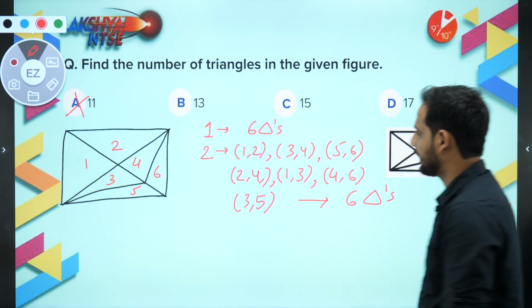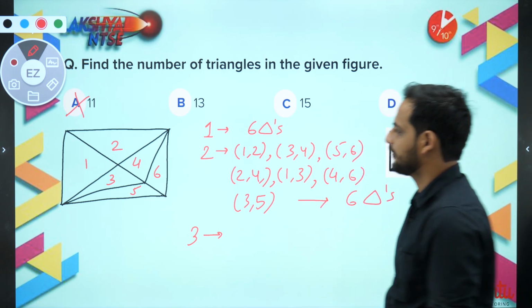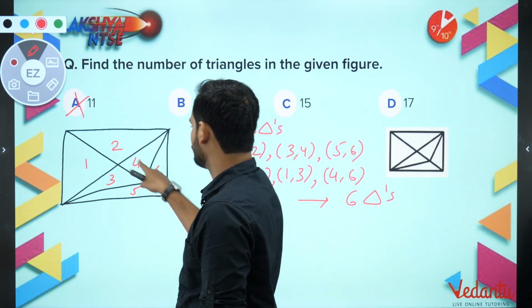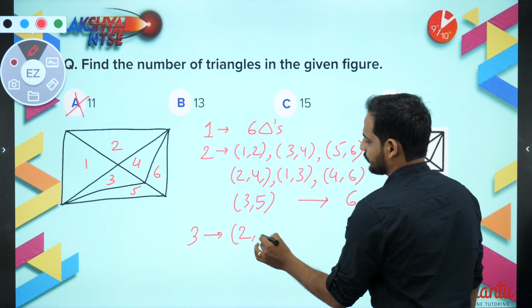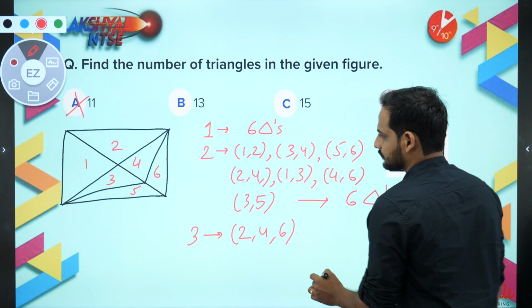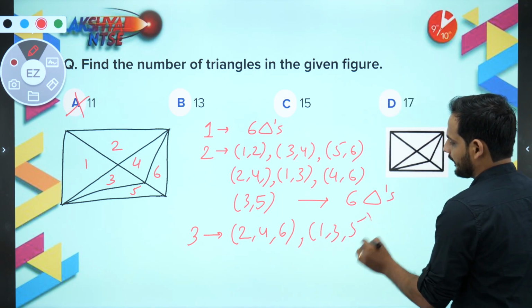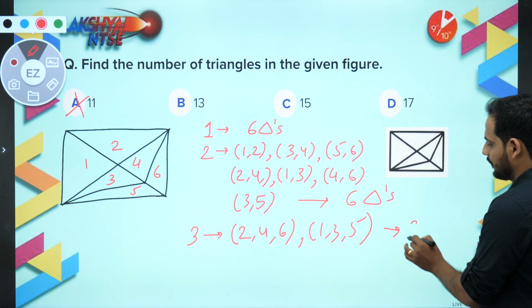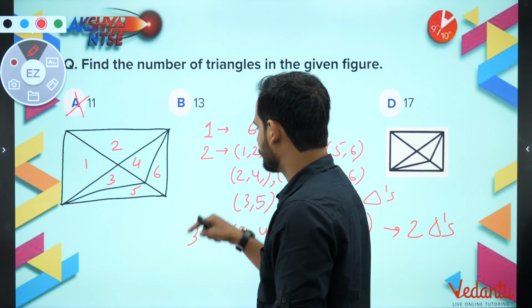Okay, now let us combine 3 triangles. If I am combining 3 triangles, I can see 2, 4, 6 and 1, 3, 5. So how many triangles am I getting from here? 2 triangles. Is there any other possibility with 3 triangles? 2, 4, 6, 1, 3, 5?